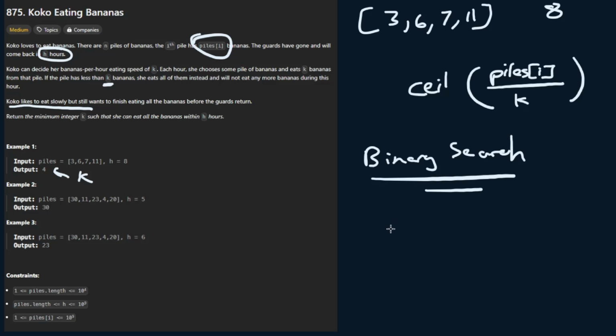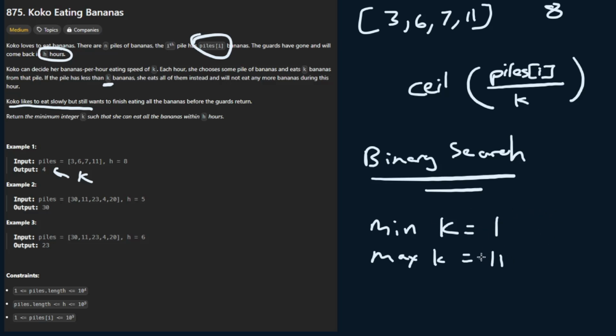In this case, a range of possible solutions is going to be the max k that you can have and the minimum k you can possibly have. Our minimum k, as we mentioned in this example, is going to be equal to 1, and our max k is going to be equal to 11. These are all the possible values, because going over 11 is redundant, and you need to at least eat 1 banana an hour to actually progress in this problem. So we know that these are our bounds.